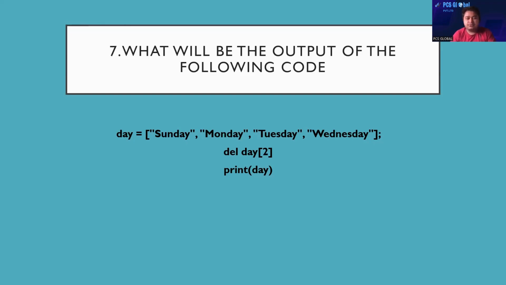If anyone of you thinks that it is about to delete the second portion or the second item, that is content in the list, you can say that, but is it the right answer? Means if we do this, then the answer would be Sunday, Tuesday, Wednesday after deleting Monday. Is it true, or is it the right answer? Can you guess? Let's check the answer. Then we will discuss it.